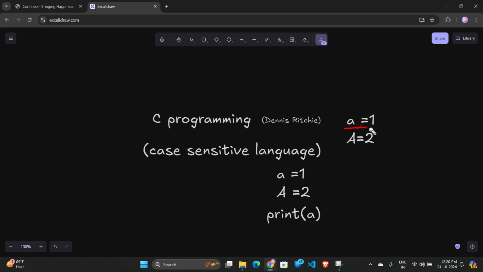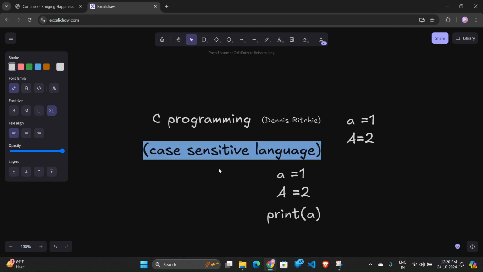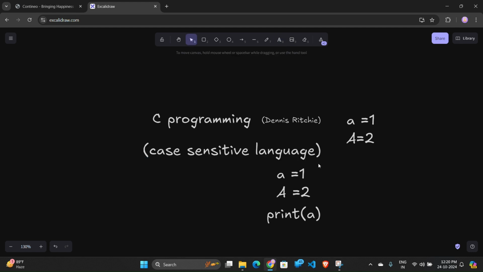You can use b, c, x, y, z, anything instead of a. But in the C language it is not like that, because it is known as a case sensitive language. You have to understand that.